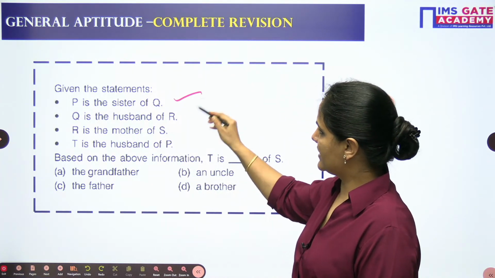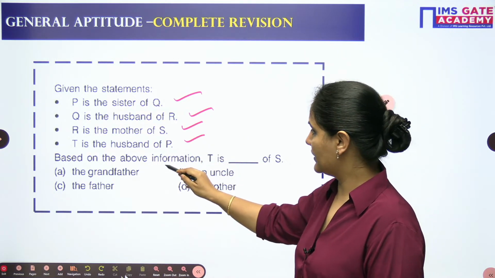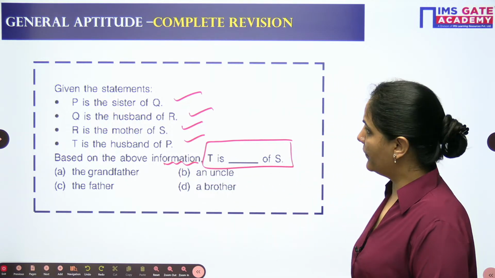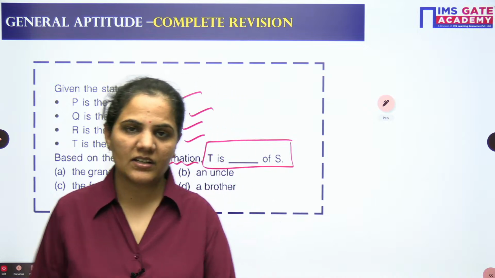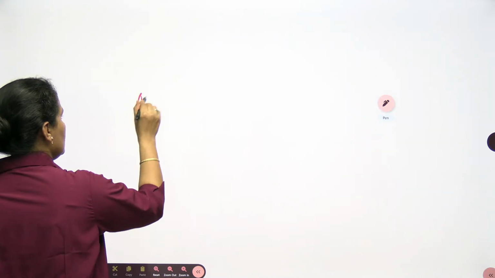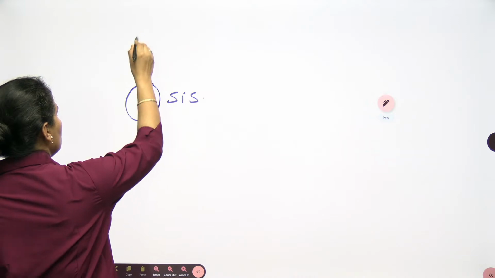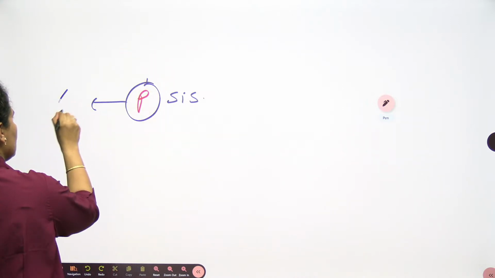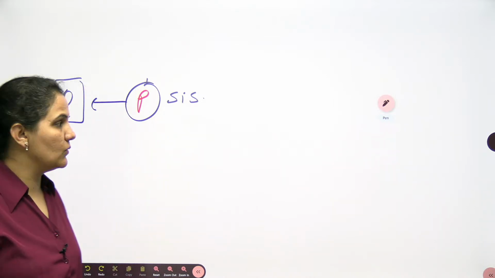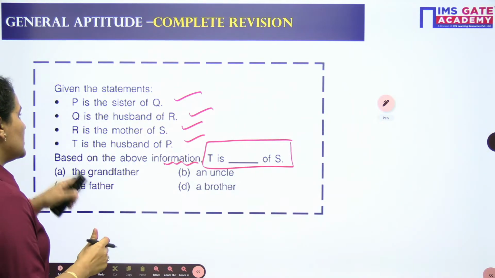Given the statement: P is the sister of Q, Q is the husband of R, R is the mother of S, T is the husband of P. So tell me, based on the above information, T is what of S? Let's read and write the conditions given to us. P is the sister of Q, or I can say P and Q are in the same position. P and Q can be brother and sister, or P and Q can be sisters also. Next, Q is the husband of R.